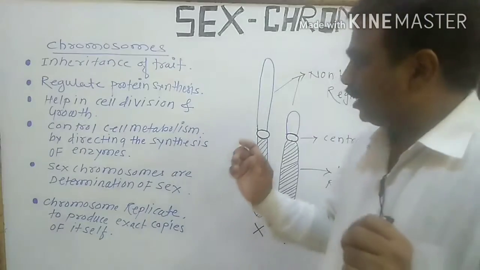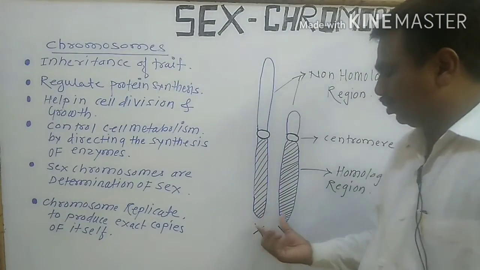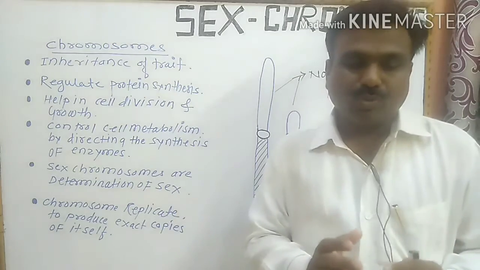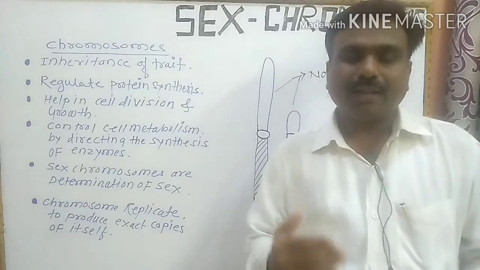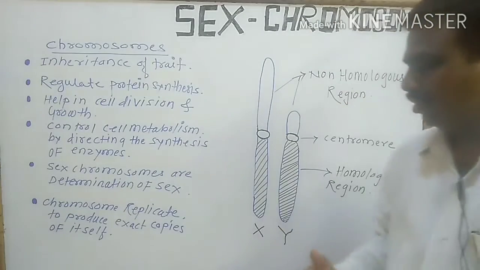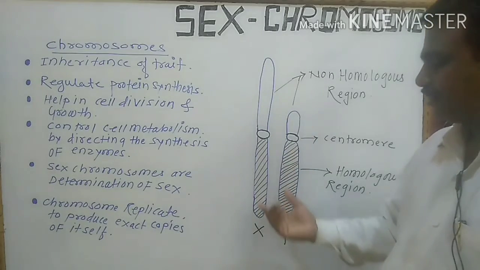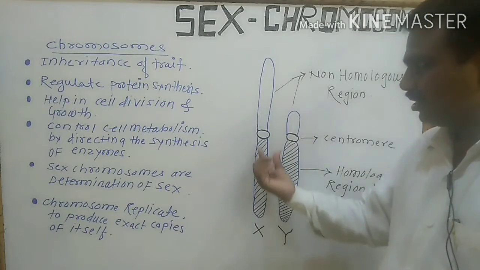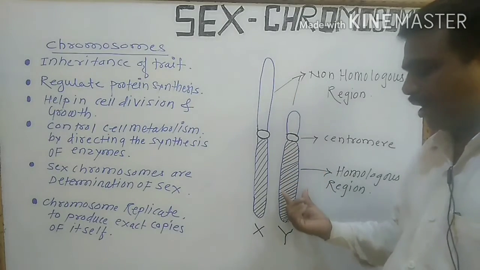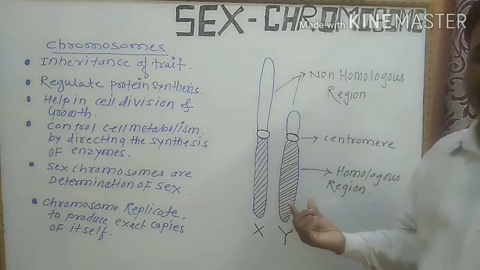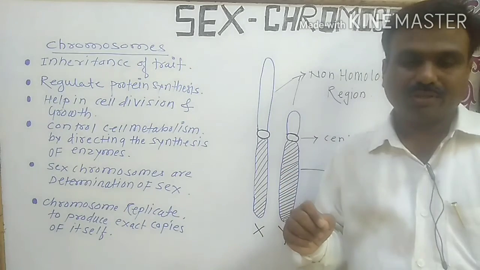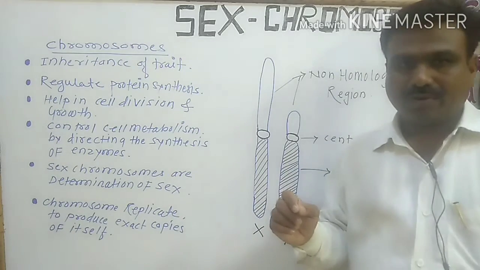Now here these are the X chromosomes and these are the Y chromosomes. The X chromosome is longer than the Y chromosome. Look at the board: the X chromosome is the longer one as compared to the Y chromosome, and the Y chromosome is shorter.